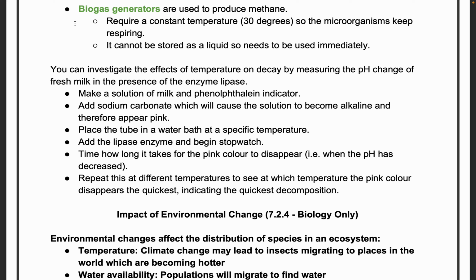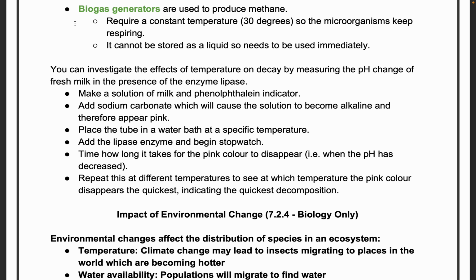Okay, you can invest in biogas generators. This is how the biogas generators were made. They have a constant temperature of 30 degrees Celsius with microorganisms respiring inside. It cannot be stored as liquid, so it needs to be used immediately. That's the disadvantage. So methane gas will be produced and taken in a pipe. You can seal it for maybe some time, but you need to use it as quickly as possible. If somebody is daily cooking, of course you'll be using the methane gas daily.